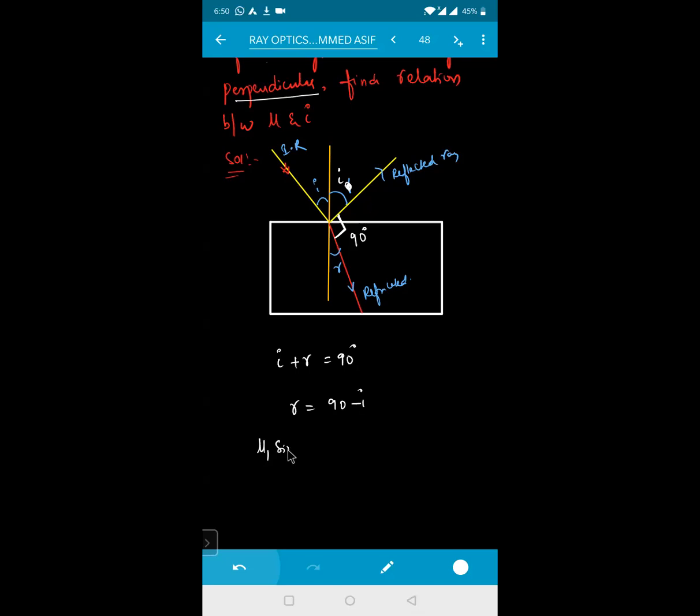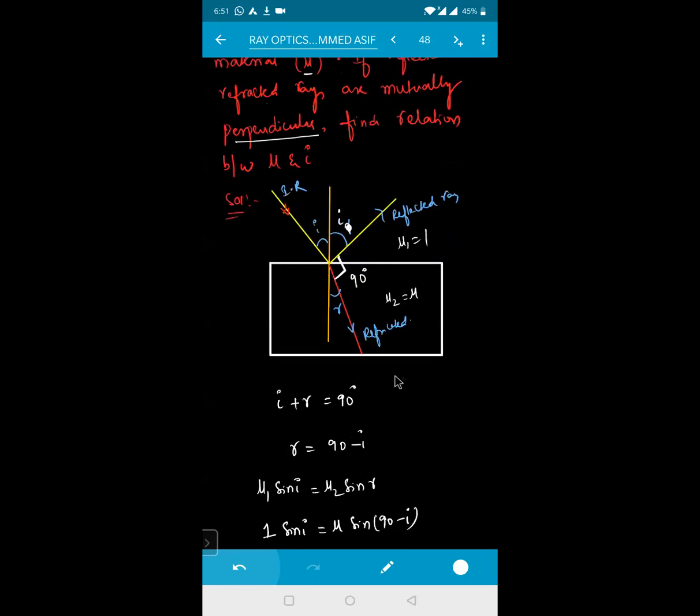So it is mu1 into sine I equals mu2 into sine R. Mu1 is nothing but 1 into sine of I. Mu2 is nothing but, say for example, mu. This one is mu2, that is mu, and this one is mu1, that is equal to 1, into sine of R. R is equal to 90 minus I. So that is equal to mu sine 90 minus theta will be equal to how much, beta?